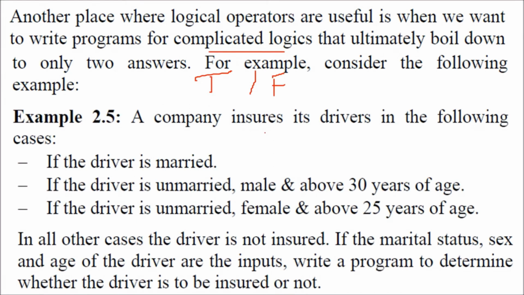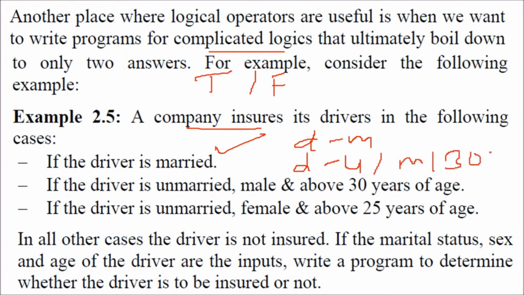For example, we have a question: a company insures its drivers in the following case. Driver is married. Driver is unmarried, male and 30 plus, or the driver is unmarried, female and above 25. In all other cases, the driver will not be insured. The marital status, sex and age have to be inputted through the keyboard, and we write a program to determine whether the driver is to be insured or not.